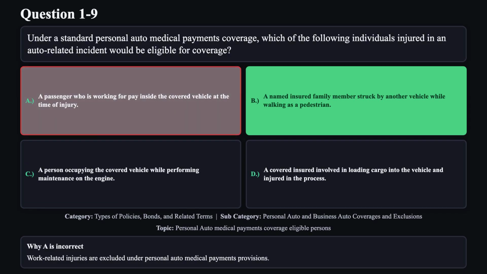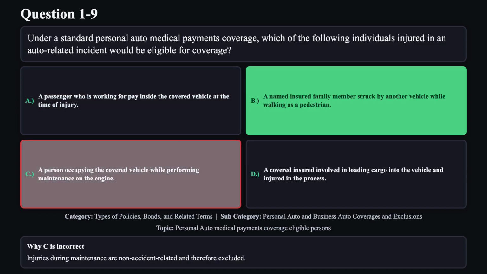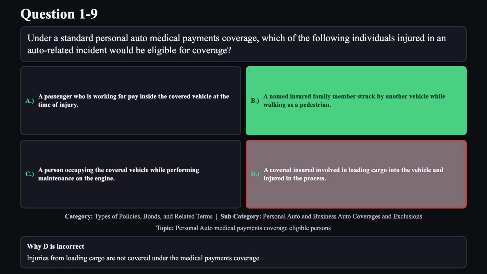Reason A is not correct. Work-related injuries are excluded under personal auto medical payments provisions. Reason C is not correct. Injuries during maintenance are non-accident related and therefore excluded. Reason D is not correct. Injuries from loading cargo are not covered under the medical payments coverage.